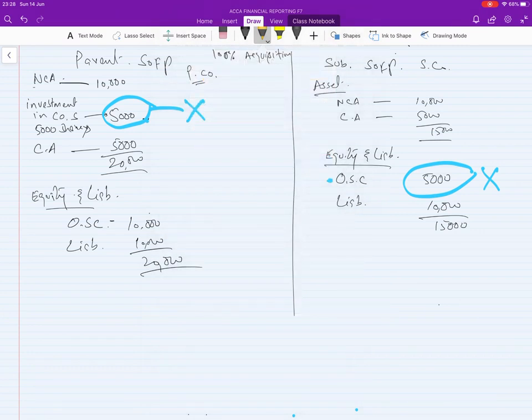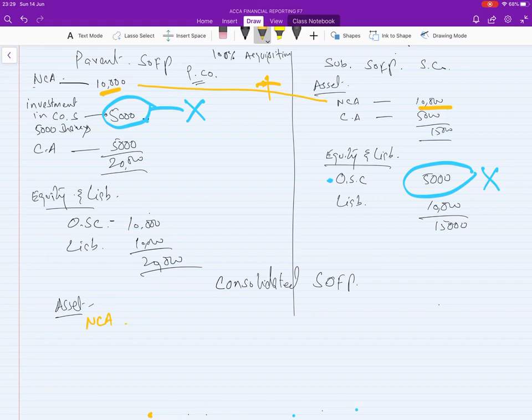So let's add. Non-current asset with non-current asset, added together, now we will make the consolidated statement of financial position. First is asset. Non-current asset: the parent company has 10,000 and the subsidiary has 10,000, so as a group they have 20,000.